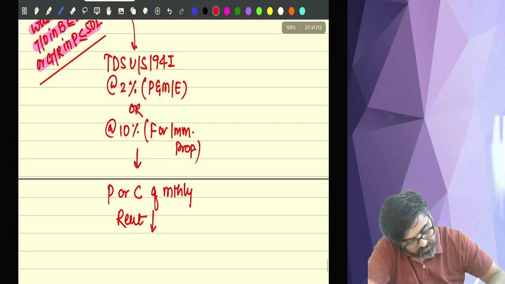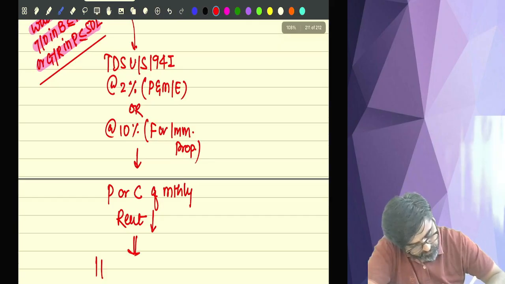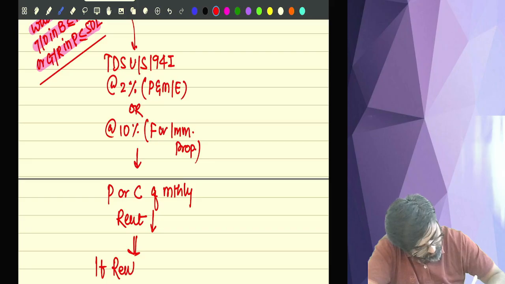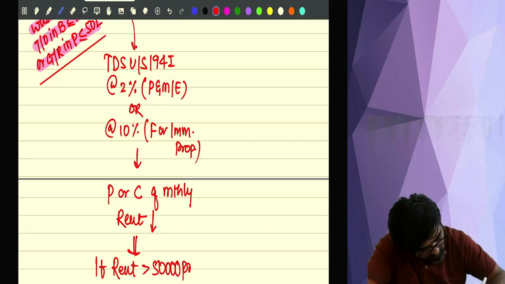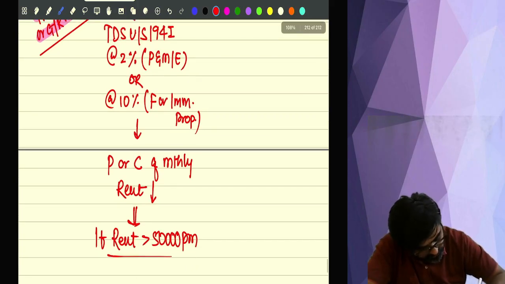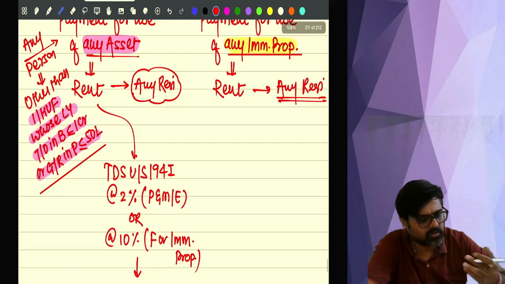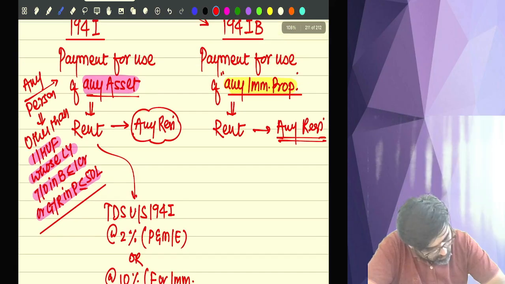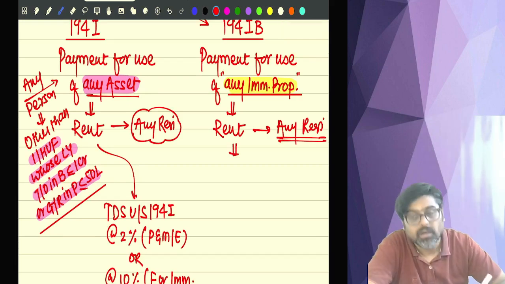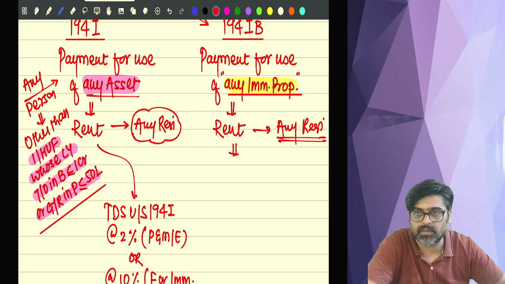Threshold: if rent is greater than 50,000 per month. Here also the same thing. But here the rent of any immobile property should be more than 50,000 per month.